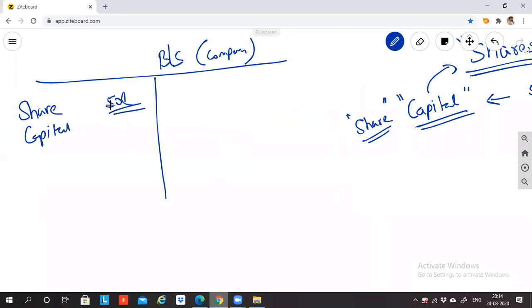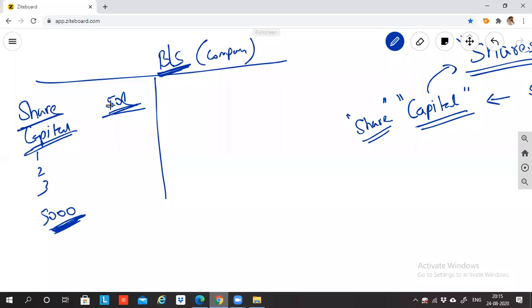Why? Because this capital is not contributed by one, two or three people so that I can write the names. It could be contributed by 50 people, 500 people, or even 5,000 people. Do you think if I record 5,000 people's names on the face of the balance sheet, it will make sense? Will the balance sheet look neat and presentable? No, sir. Right. So that is why we have only one straightforward heading called share capital.